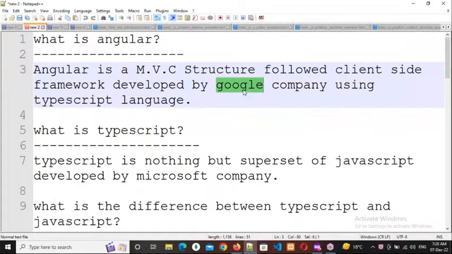Okay, right. So now I'm going to explain about this MVC structure and how Angular works depending upon the REST API. All those things I want to discuss with you. I'm going to explain this MVC structure in Paint. What is MVC structure, all those things.